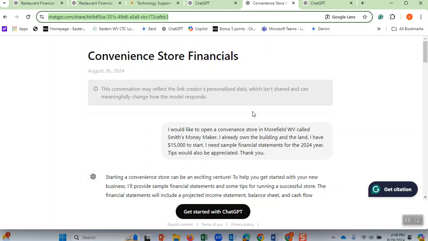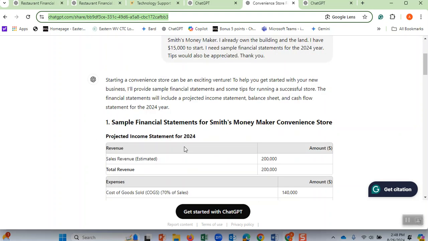We are talking about opening a convenience store, putting $15,000 down, and seeing how nicely ChatGPT created financial statements for this moneymaker convenience store. If you decide to start your own business, you can get help from ChatGPT.